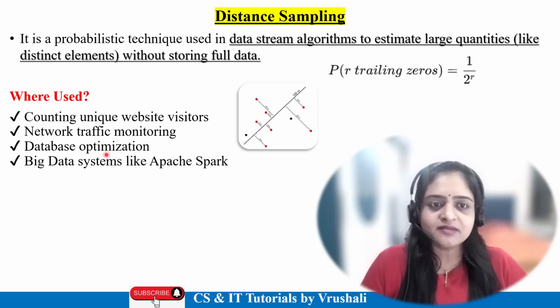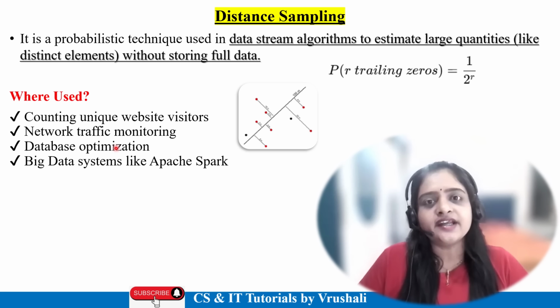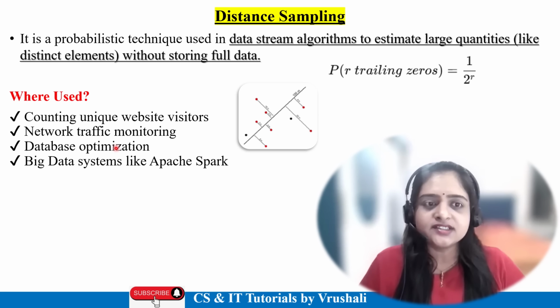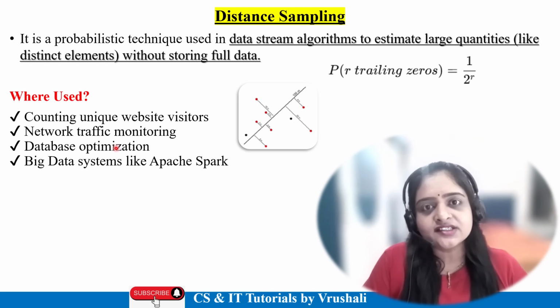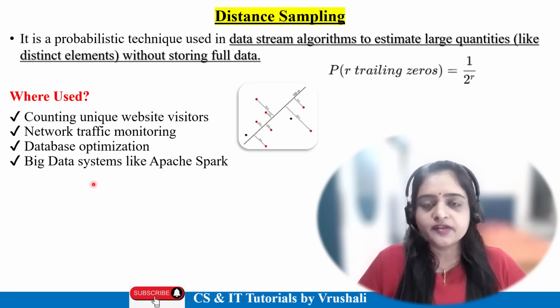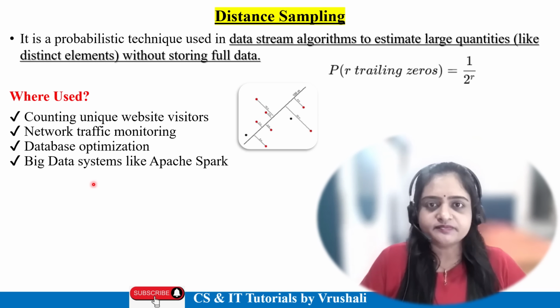Examples are counting unique website visitors, network traffic monitoring, like how many unique IP addresses have connected in a computer network, fraud risk analysis, cyber security for hacking purposes, then database optimization. Everywhere, this method is used to find unique or distinct elements in your data.